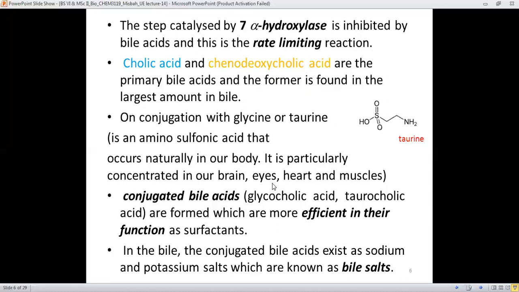Among the conjugated bile acids, glycocholic acid and taurocholic acid are formed, which are more efficient in their function as surfactants.